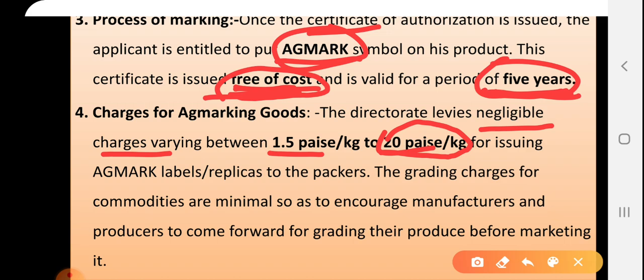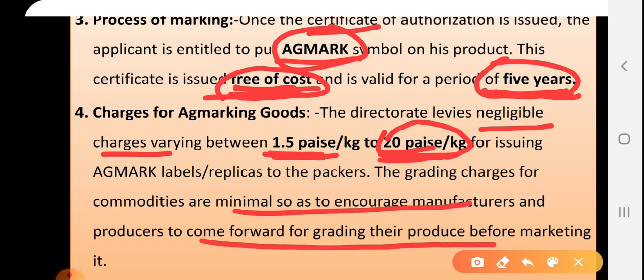If your product is costly, it will be 20 paise per kg. If it is less costly, it will be 1.5 paise. So these charges vary between 1.5 paise and 20 paise per kg. These charges are nominal for a purpose: because manufacturers should get motivated toward standardization and grading of their produce before marketing it.